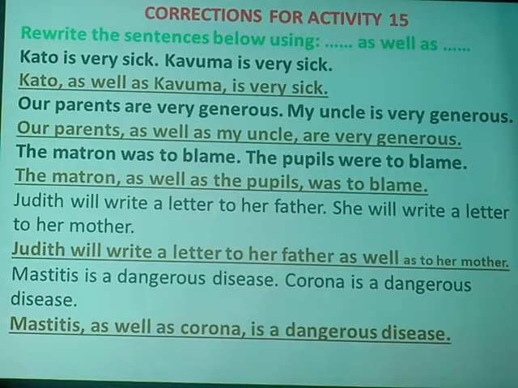And take concern on the punctuation marks, because we have different subjects, mastitis and corona, unlike the previous number where we have only Judith writing a letter to different people. But this time we have mastitis as a subject, then corona as a subject. That's when we use the given punctuation with "as well as". So the answer is: mastitis as well as corona is a dangerous disease.